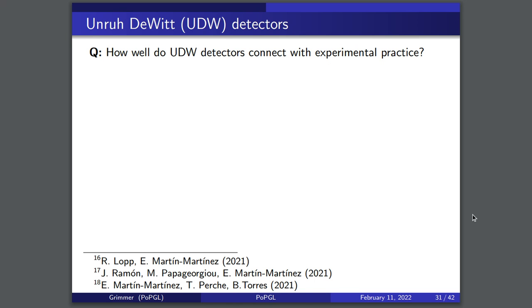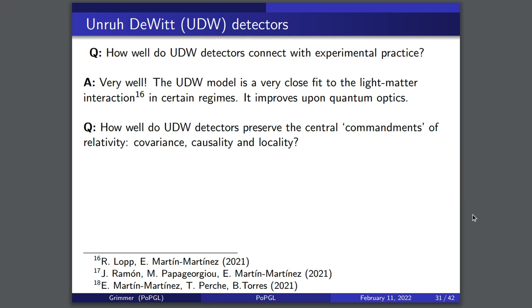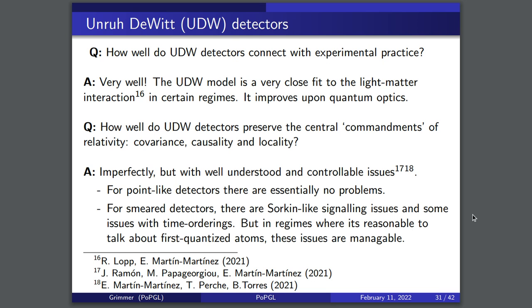So how well do Unruh-DeWitt detectors connect with experimental practice? Very well, in fact. The Unruh-DeWitt detectors are a very close fit to the light-matter interaction in certain regimes, and in some ways it improves on the models used in quantum optics because it is relativistically much more sound. Right? You can see that in these papers down here. How well does the Unruh-DeWitt detector preserve the central commandments of relativity, of covariance and causality and locality? The answer here is that it does so imperfectly, and there are some papers you can read here about this, but with very well understood and controllable issues.